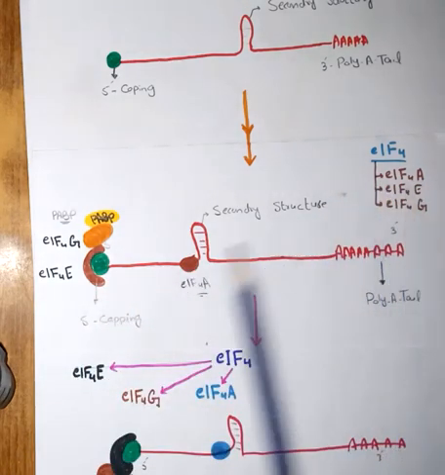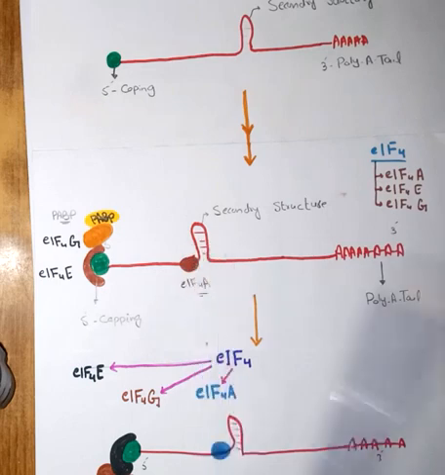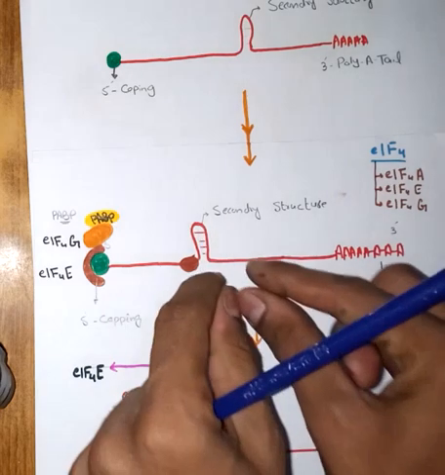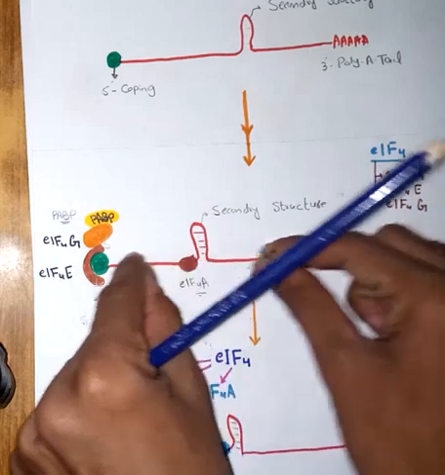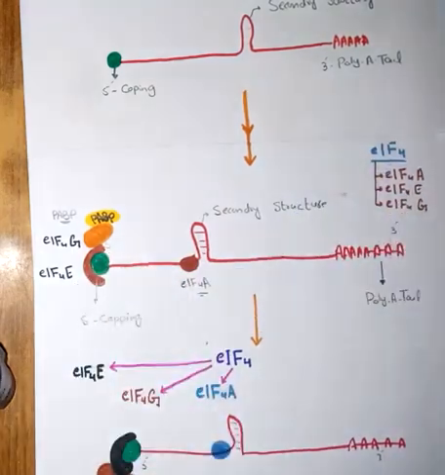We have to remove this secondary structure and we have to make this messenger RNA straight. So the EIF4A will attach just beside the secondary structure. It will have a helicase-like activity, and you know that the helicase enzyme basically breaks hydrogen bonds, and once these hydrogen bonds are broken down, this RNA will get straight.